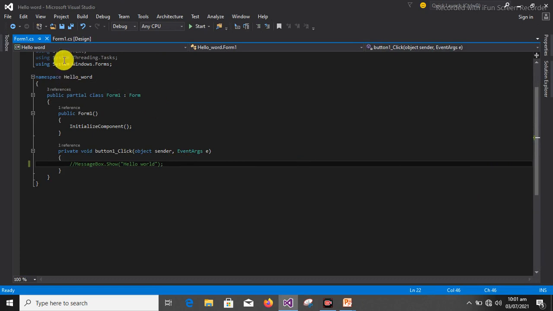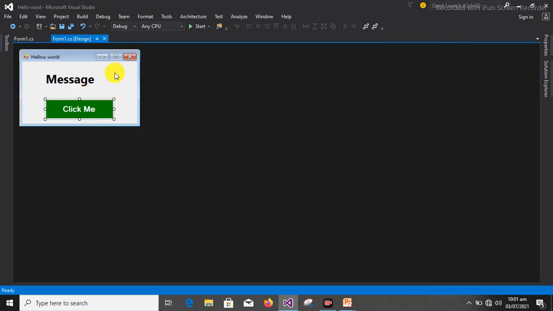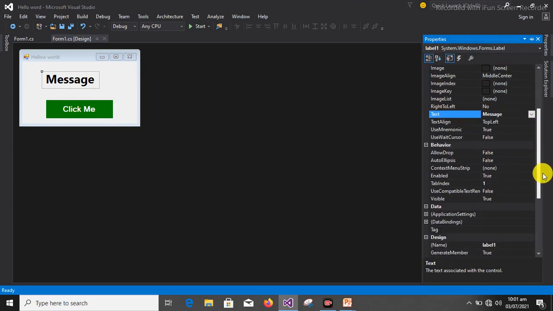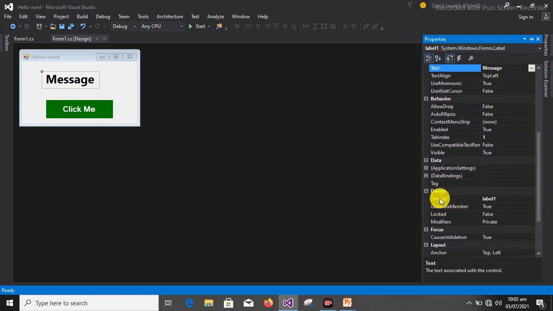Now what I want, I don't want to use that message, but I want this message here, this label message. Go to the property of that message. Make sure you select that particular message you want to work on. Go to the property, then look at it. It's still named label 1, but I don't want it to be label 1. I will just come down to where it's called name. The name of this label, I'm going to give it a name now. I'm going to do a naming ceremony for it.